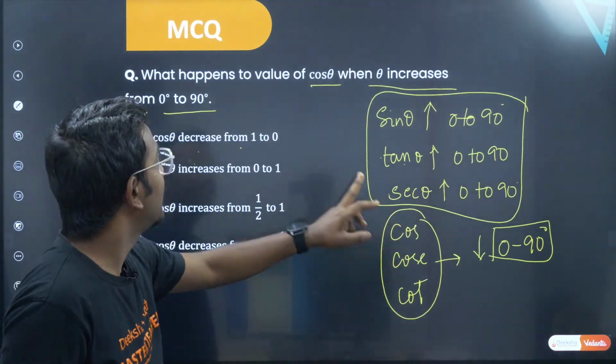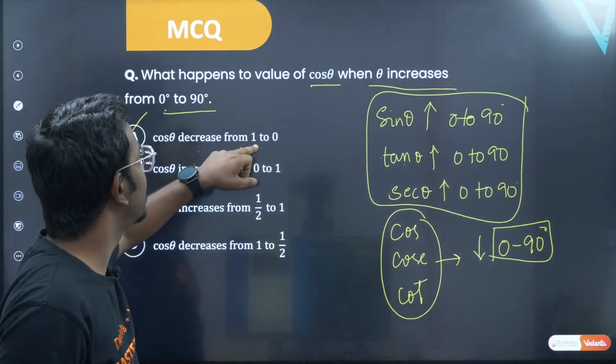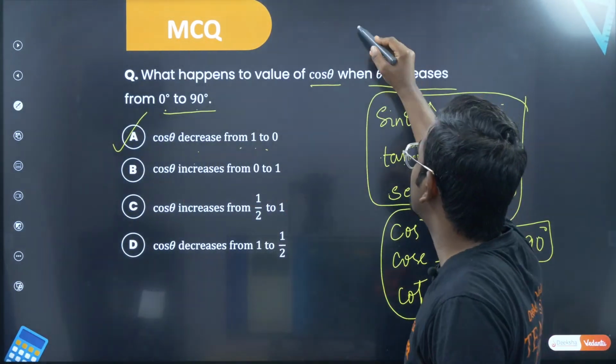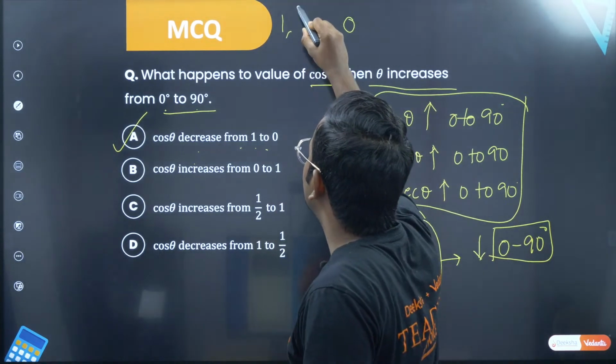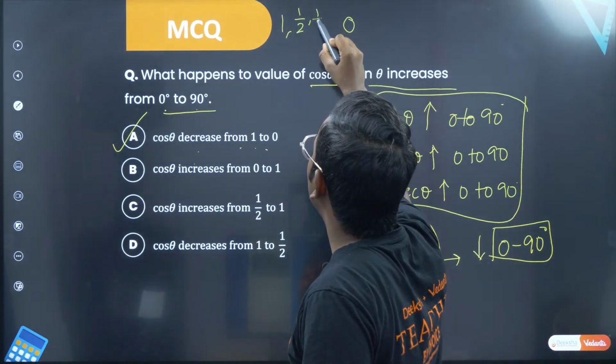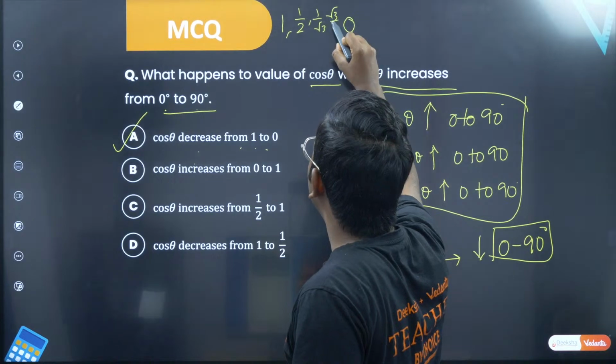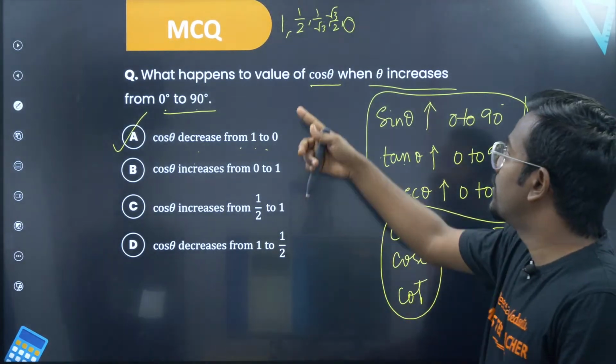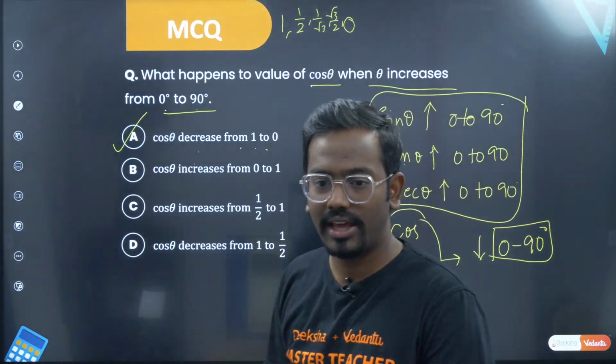Since cos theta decreases from 0 to 90, cos 0 is 1 and cos 90 is basically 0. So it reduces from 0 to 90. It starts from 1, then it takes 1 by 2, then 1 by root 2, then root 3 by 2, then 0. So these are the values from where it starts and where it ends, 1 to 0. Hope this is clear.